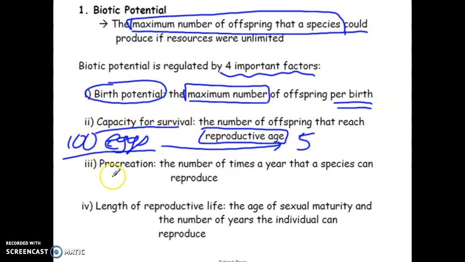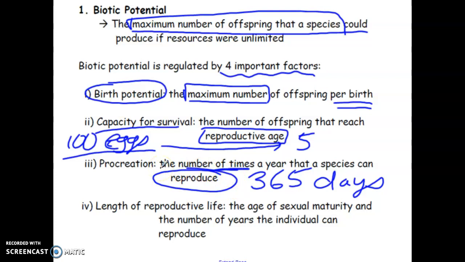Number 3, procreation. This is talking about how many times an organism can reproduce in one year, so 365 days. For example, bunnies or rabbits can reproduce every 6 weeks approximately. So in one year, rabbits can have many births. Every 6 weeks, you can have a batch of baby bunnies being born, right?